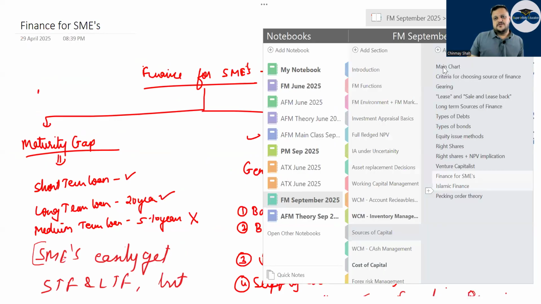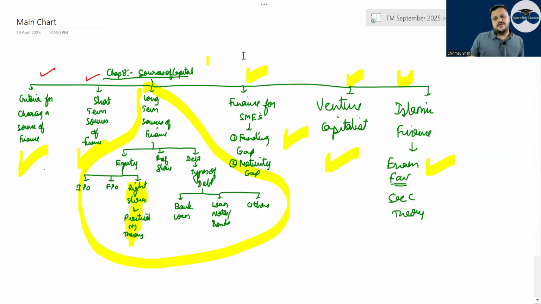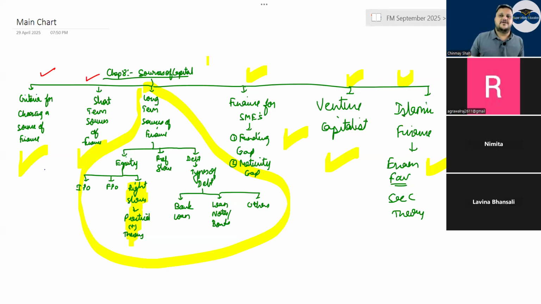If a Section C question comes up on WACC, then this time around you may have a WACC question as well, the calculation of WACC. This is my prediction of the paper. One NPV question, or sometimes a working capital management question can also come up.